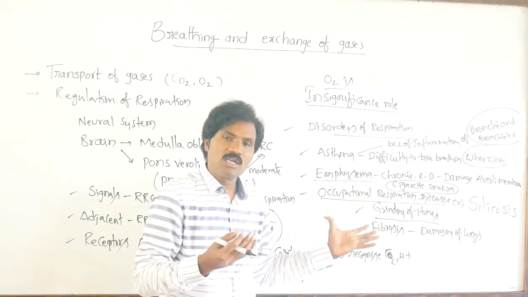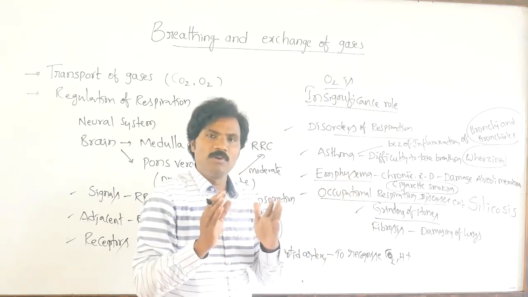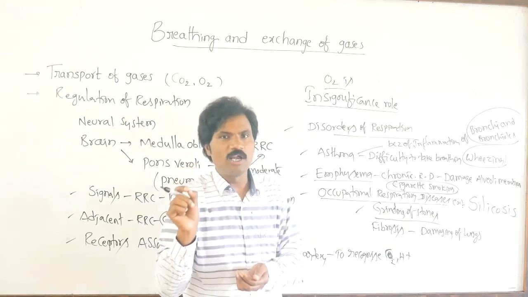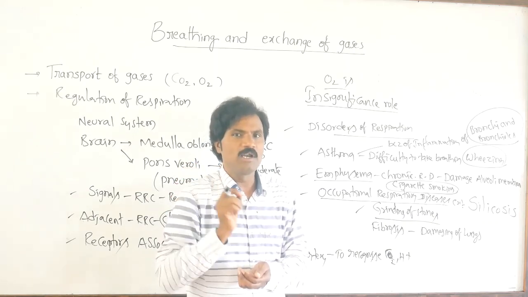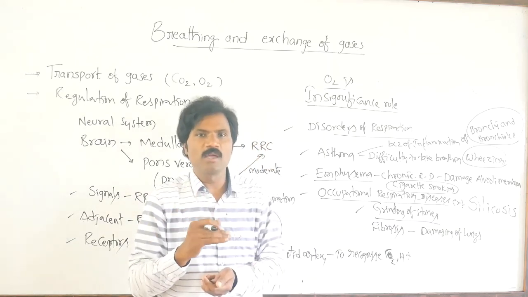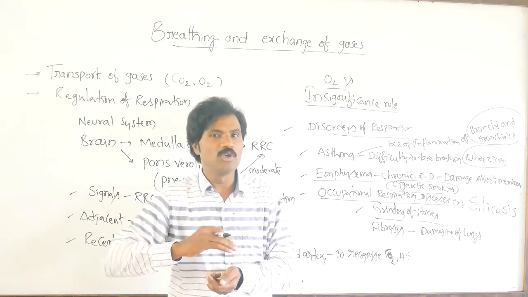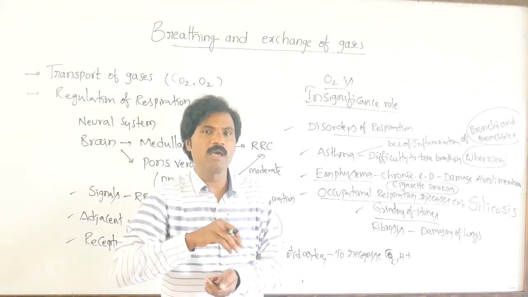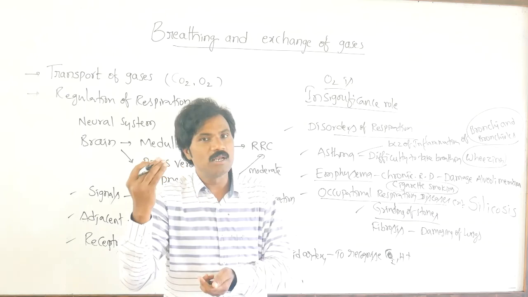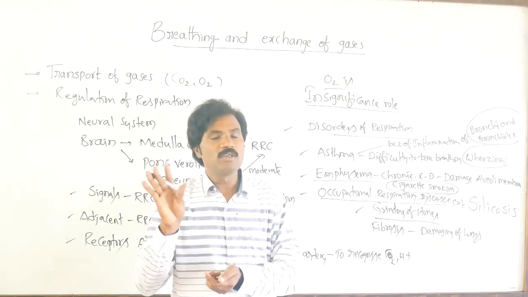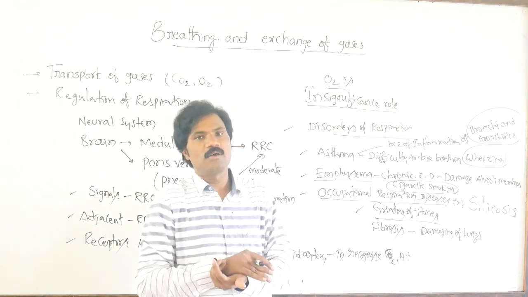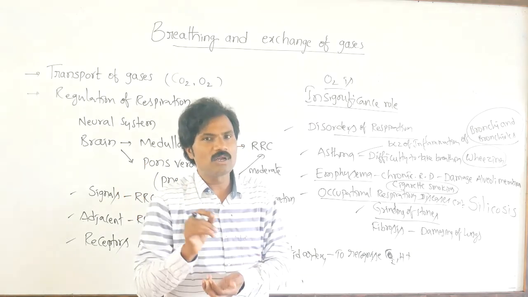But if you observe the last 10 years, in this particular area only breathing and exchange of gases is enough. In that, remember the different air volumes: tidal volume, inspiratory reserve volume, as well as expiratory reserve volume, and the capacities. Inspiratory capacity, expiratory capacity, and residual volume, because even with forcible expiration the lungs are not damaged due to residual air. If your tidal volume is 500, expiratory reserve volume will be 1000, and residual volume 1200. What is the total expiratory capacity? Then you write TV plus ERV, total 1500.